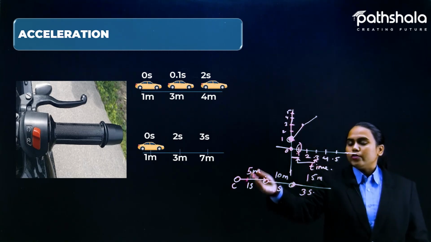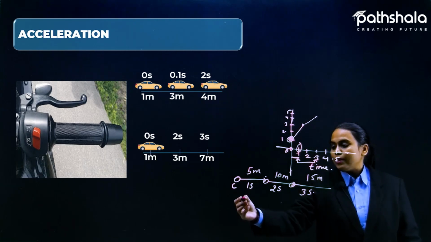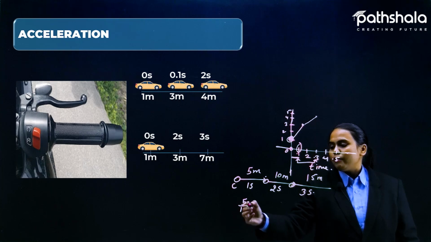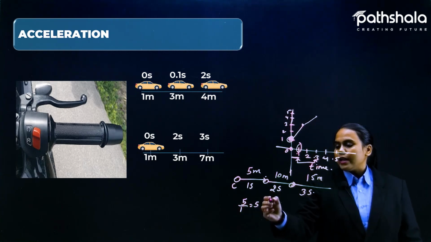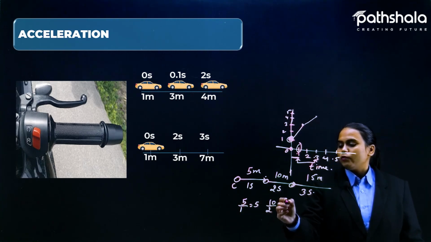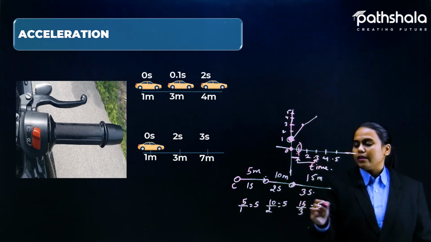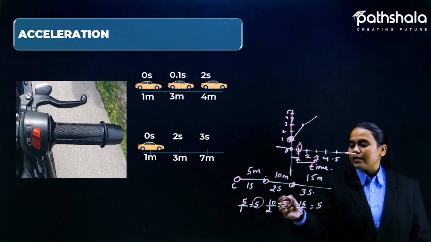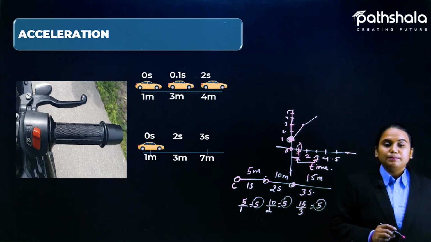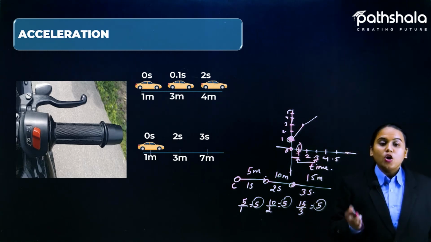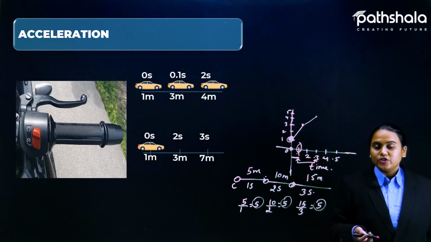When we divide displacement by time, 5 divided by 1 gives 5, 10 divided by 2 gives 5, 15 divided by 3 gives 5 again. So in this case the speed is not changing. So what is acceleration?